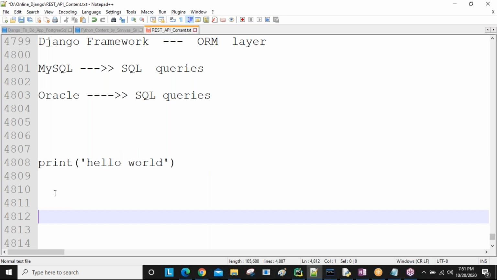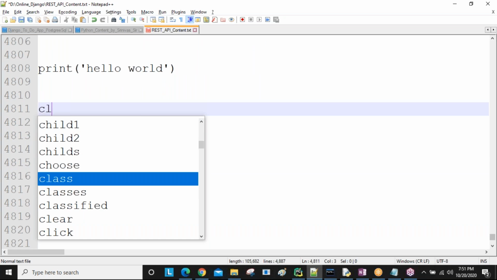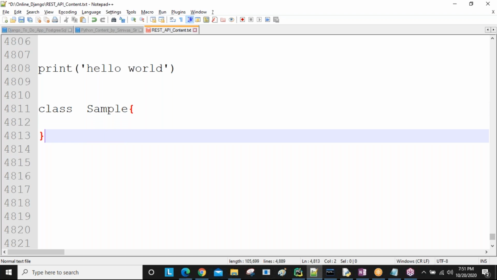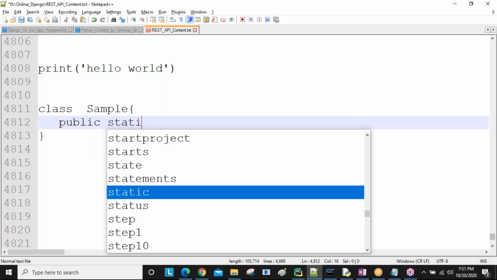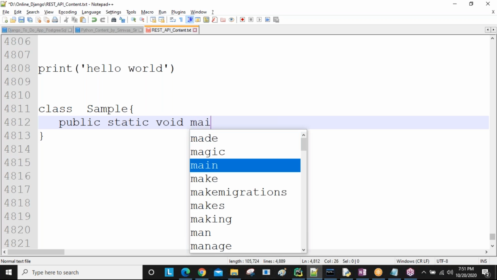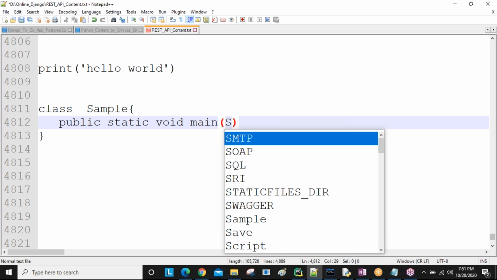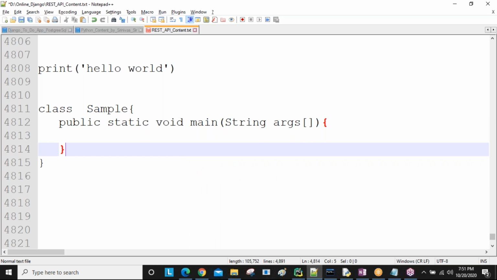But for the same hello world message using Java, you have to write class sample, for example, one class name, and Java classes follow the curly brace structure. So here we write public static void main, String args, and again a curly brace structure starts.